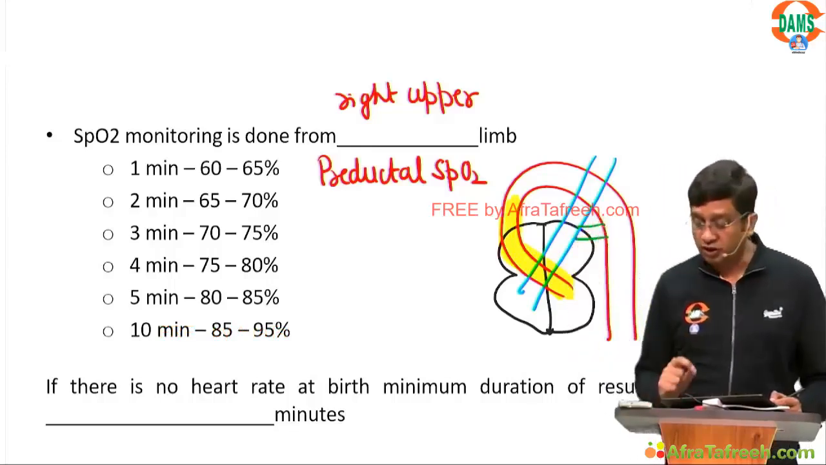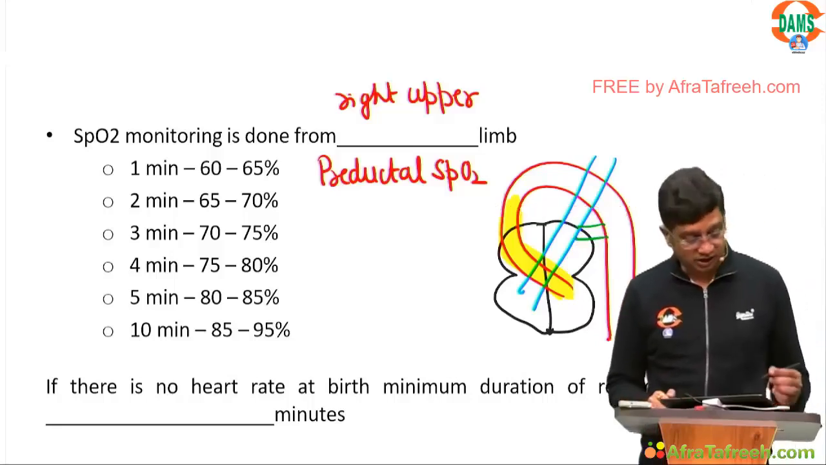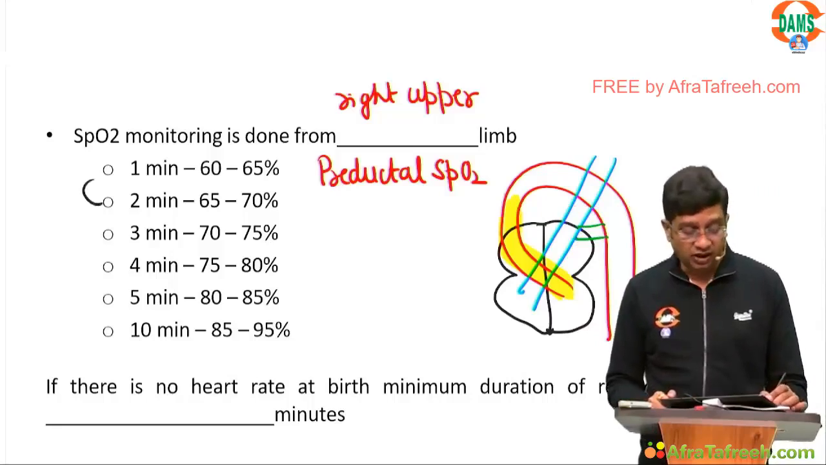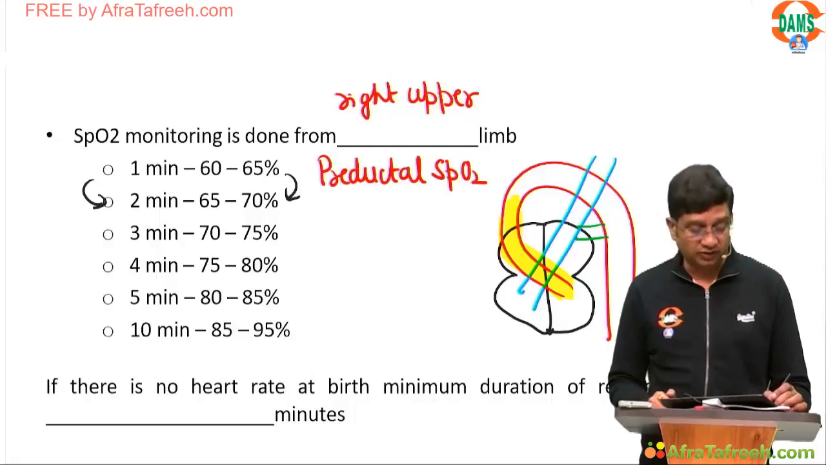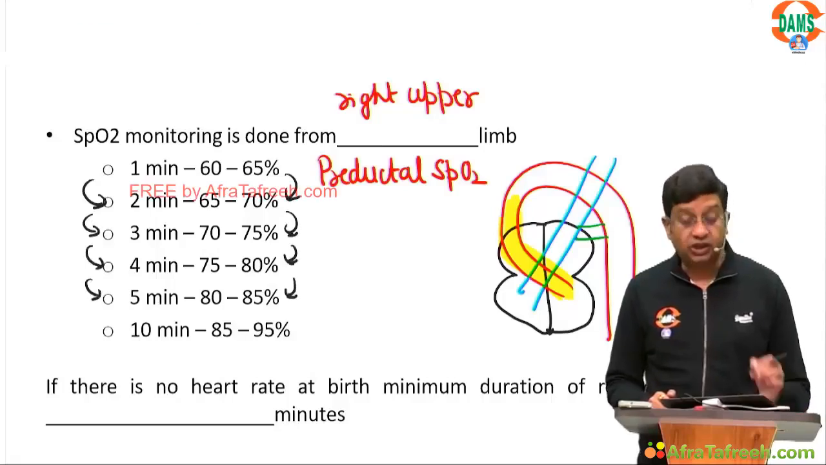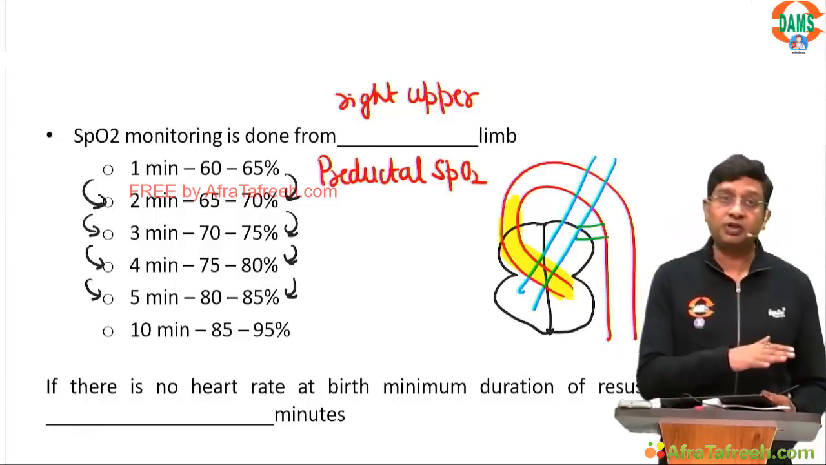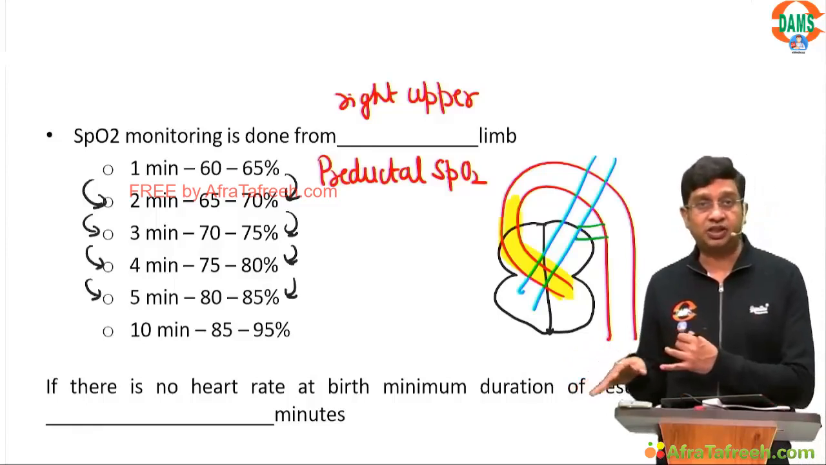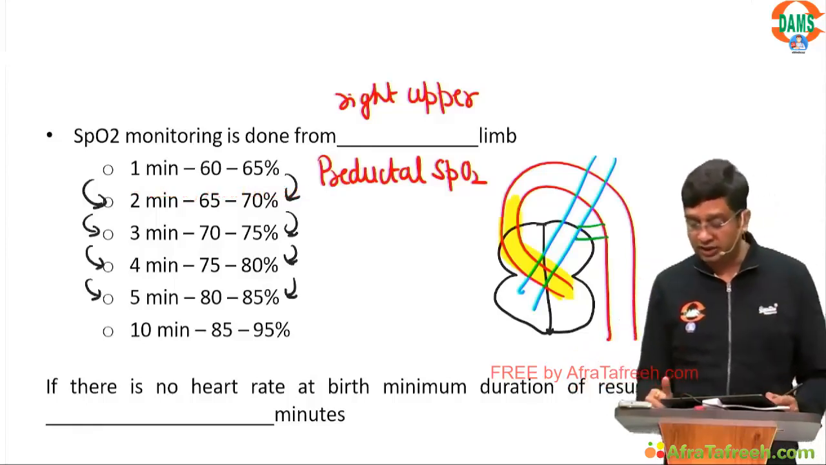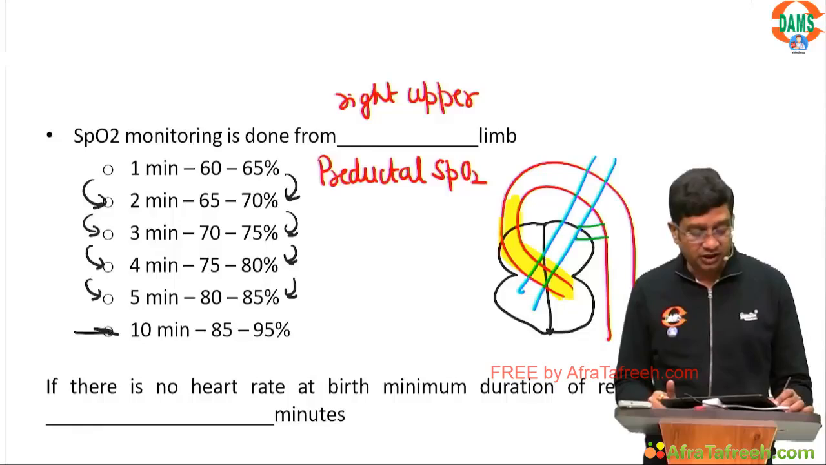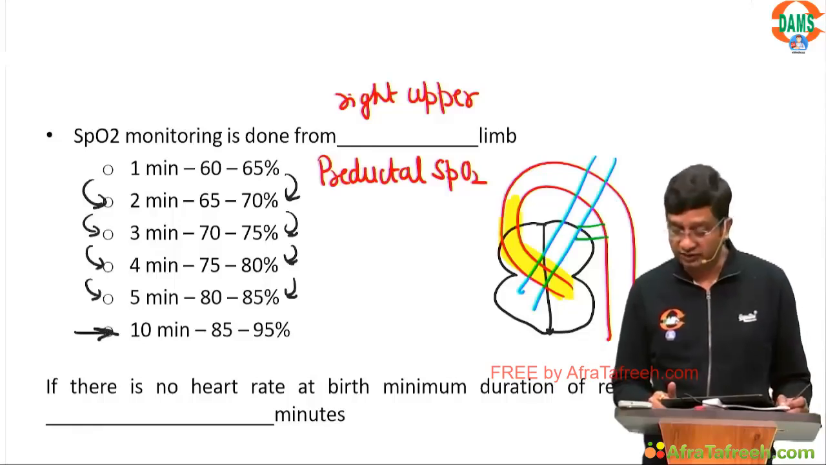So always you are monitoring from the right upper limb, and at 1 minute it is 60 to 65. Then you add 5% for each minute: 65 to 70, 70 to 75, 75 to 80, 80 to 85. So up to 5 minutes, you are adding 1 minute and adding 5%. And then at 10 minutes, it should be 85 to 95%.